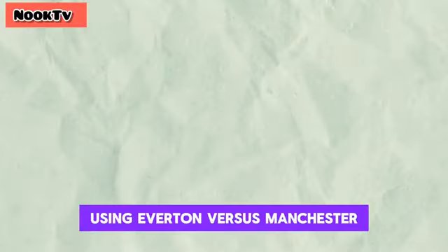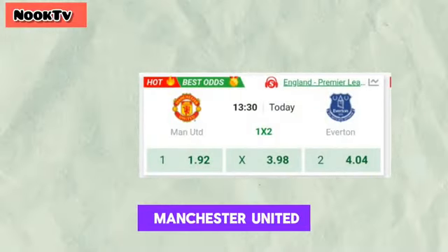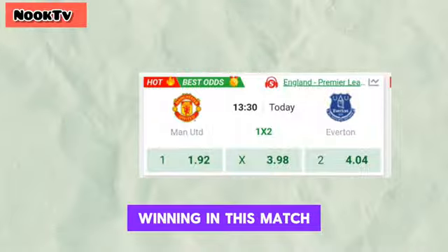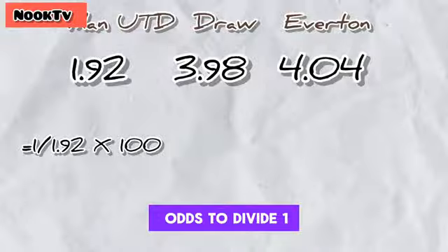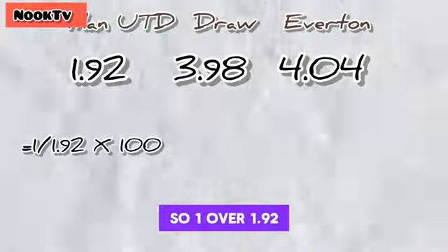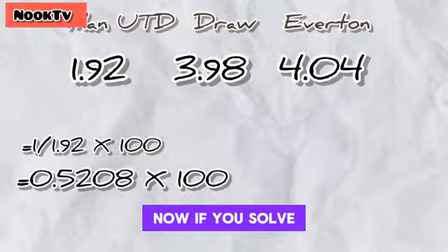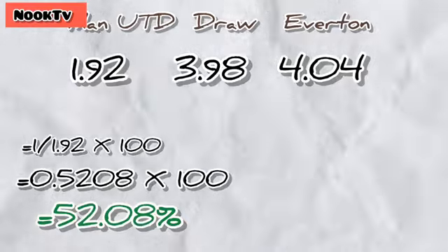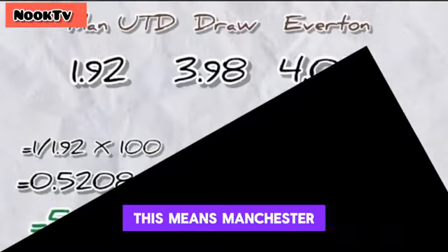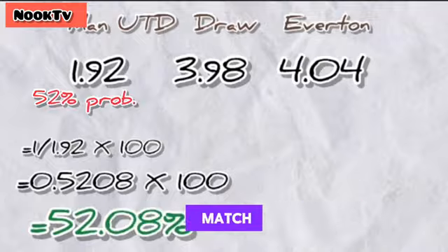Using Everton versus Manchester United for example, if you want to get the probability of Manchester United winning in this match, all you have to do is use the odds to divide 1, then multiply it by 100. So 1 over 1.92 multiplied by 100. Now, if you solve it with your calculator, you'll have 52.08%. This means Manchester United have a 52% likelihood of winning this match in theory.